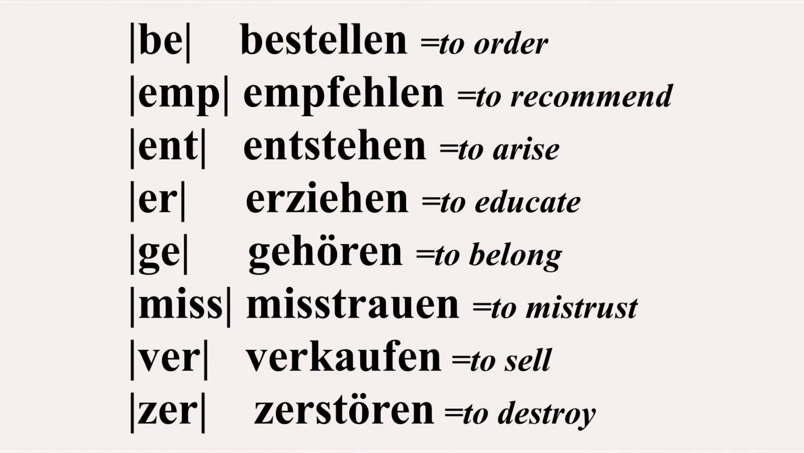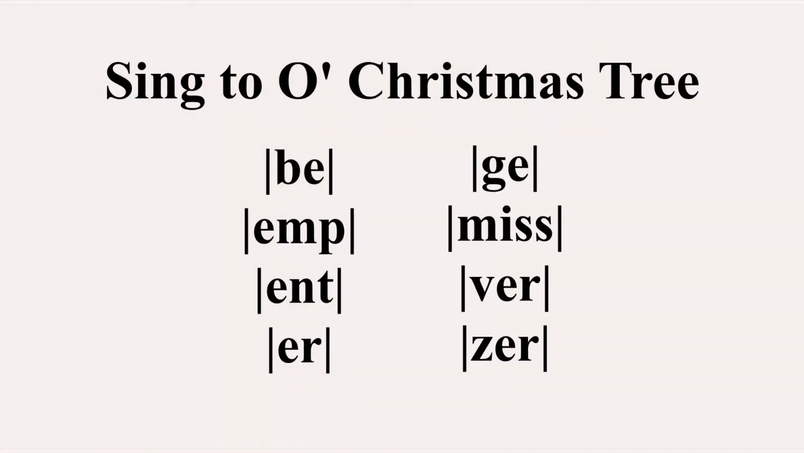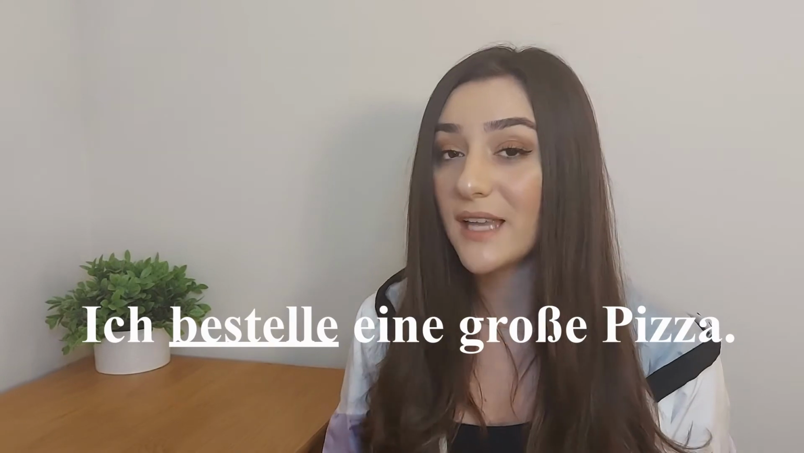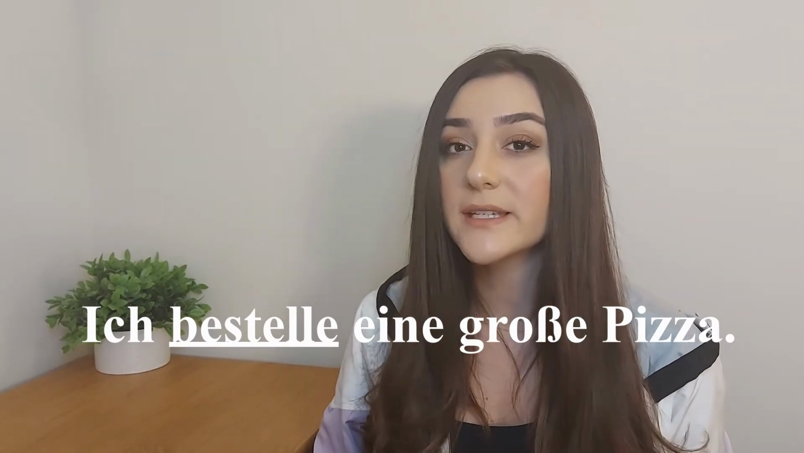Let's take a look now at the second category of verbs, which are the inseparable verbs. Be, emp, ent, er, ge, miss, ver, zer. This is a good way to remember them. Be, emp, ent, er, ge, miss, ver, zer. Remember here, guys, you don't separate these prefixes from their verbs. Ich bestelle eine große Pizza.